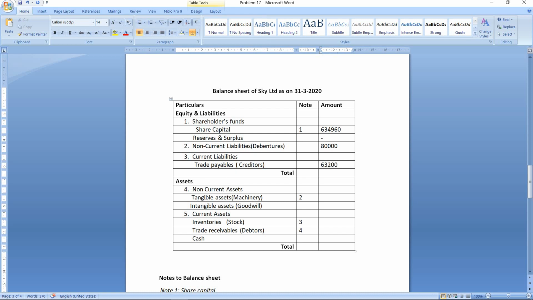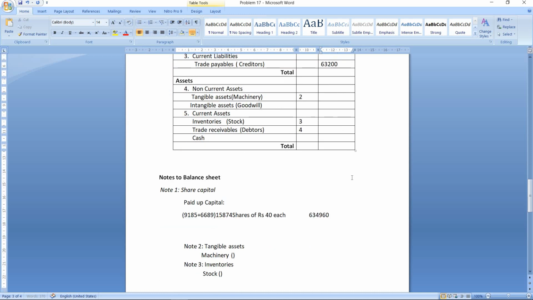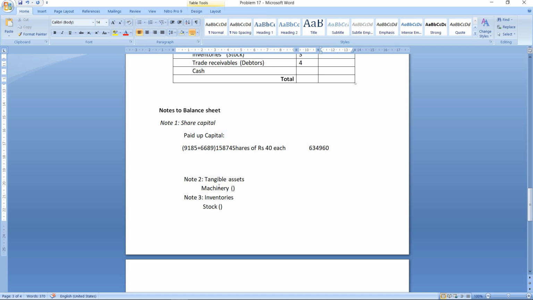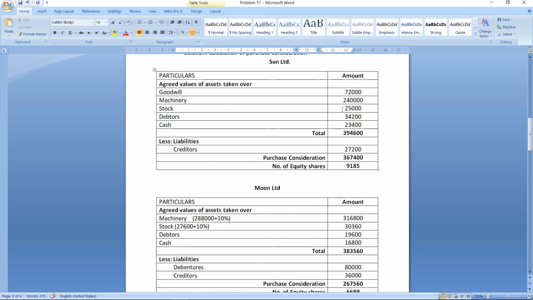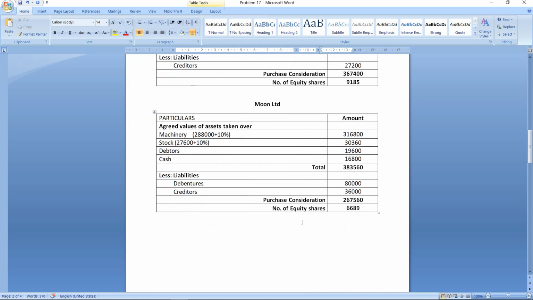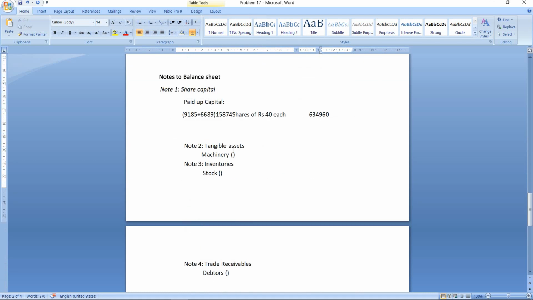Now let us start with the asset side. We will pass the note for tangible assets, that is machinery. So we will write it like this, note number 2, tangible assets, in that machinery. So we will take the new values of the machinery, which is 2,40,000 and 3,16,800. So here we will put it in the note.